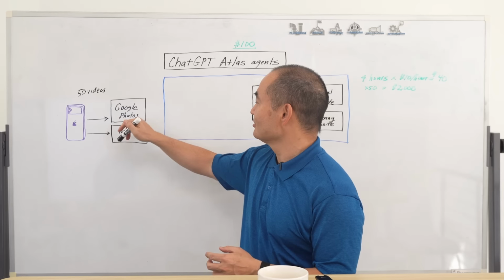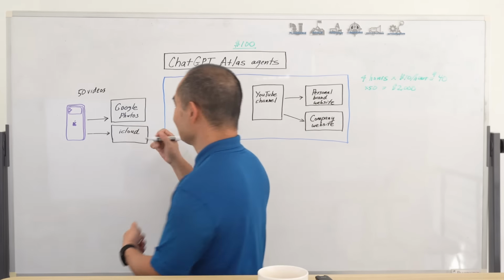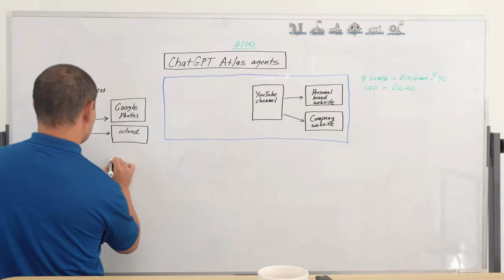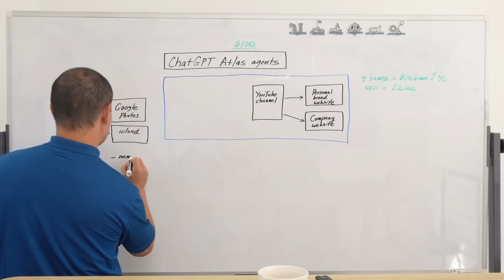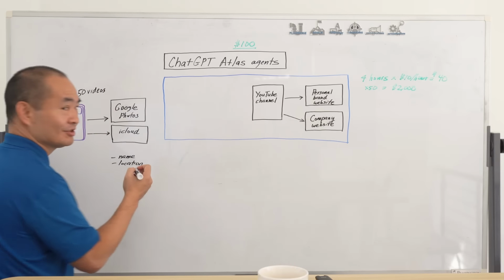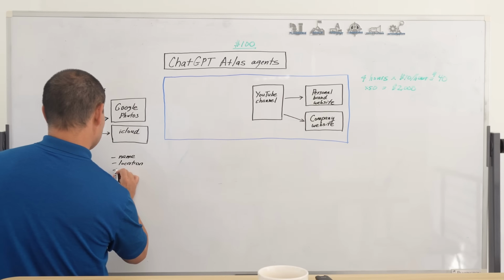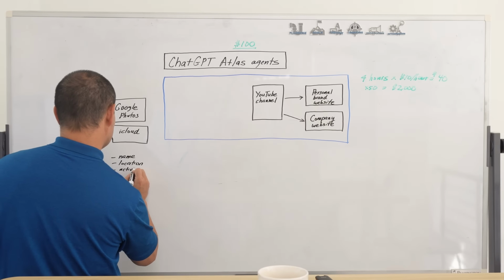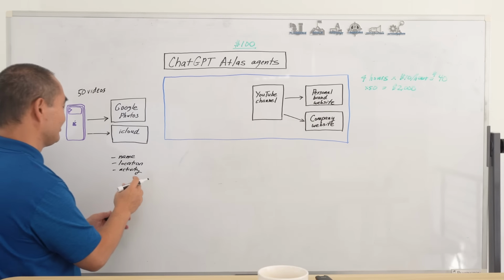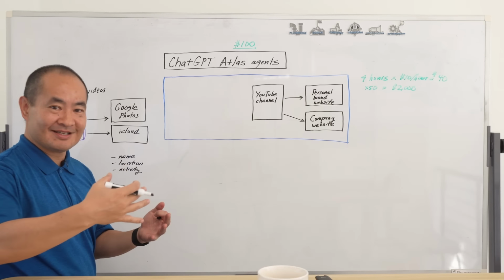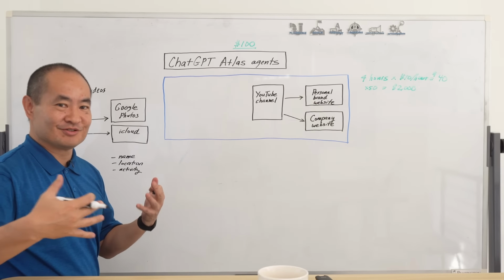So if this is going into Google Photos, and Google Photos is automatically categorizing by the name, by the location, which is really key, because if you're a plumber in Dallas, you want to be able to show that you're in Dallas, and by the activity, and we carry this through, then ChatGPT can use that information too. Do you see where I'm going with this?